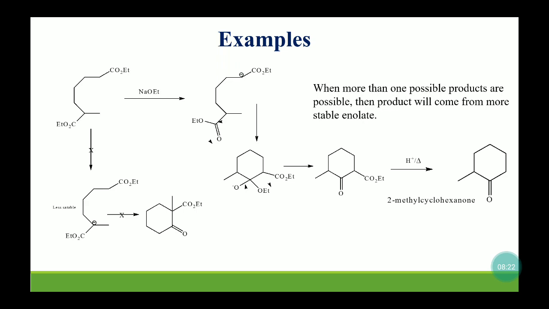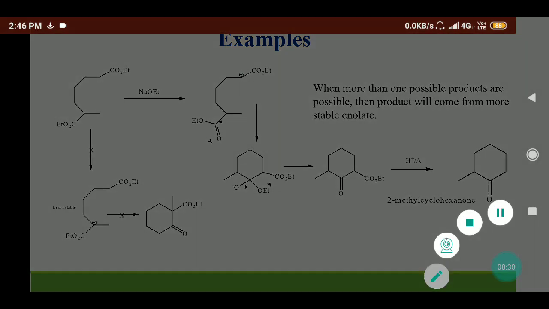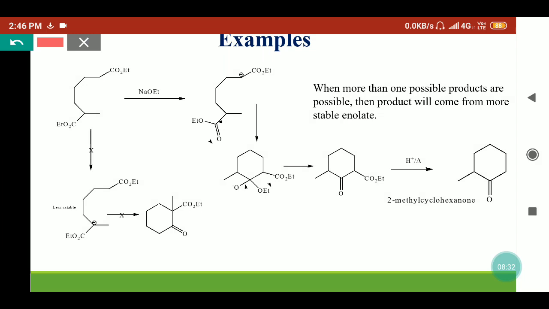So what product will be formed? If unsymmetrical diesters are present in basic media, then we will get that product which is formed from the more stable enolate. Here we have taken the dibasic ester which is substituted with a methyl group at 1 carbon, and it is near to one ester group. So it is an unsymmetrical diester which is treated with sodium ethoxide.